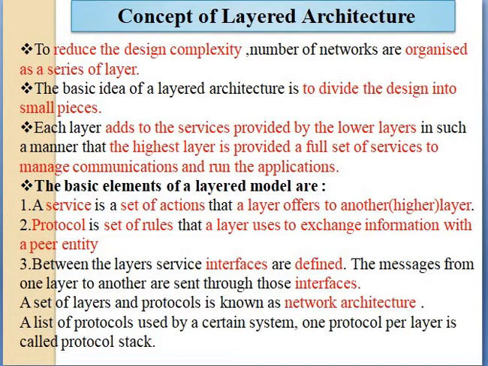Means most networks are organized as a series of layers, each one built upon the one below it. Because of layers, it reduces the design complexity. And the basic idea of layered architecture is to divide the design into small pieces.